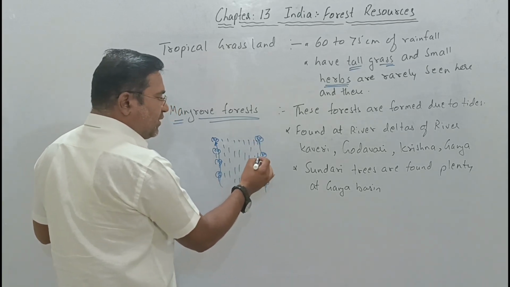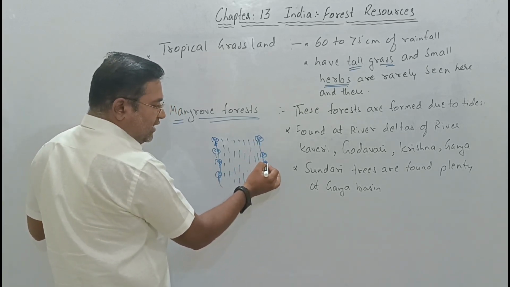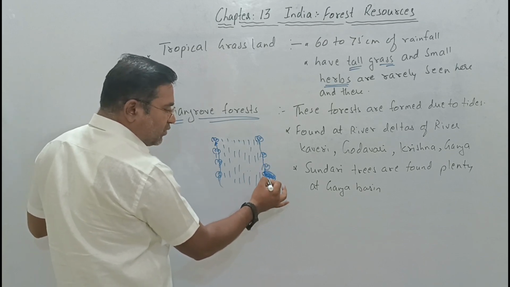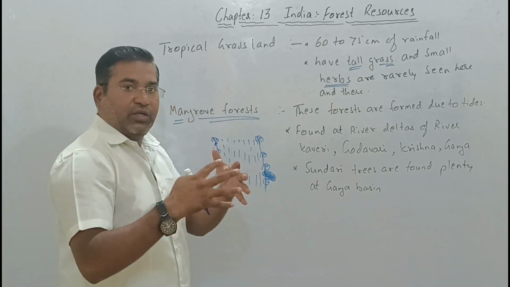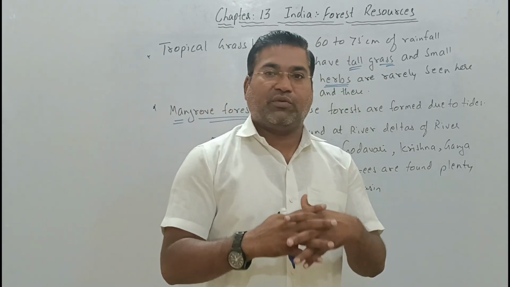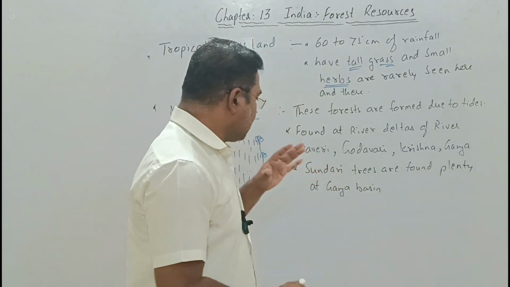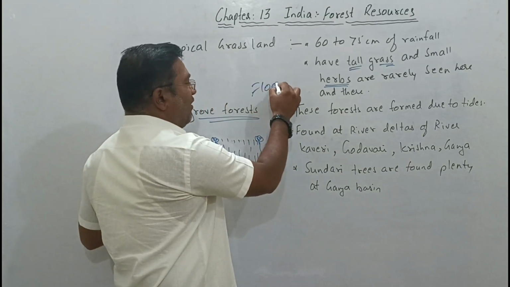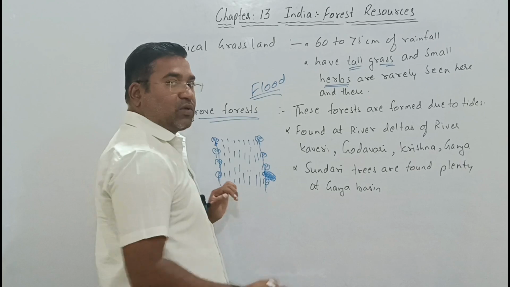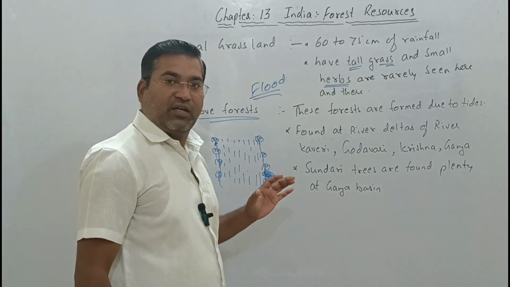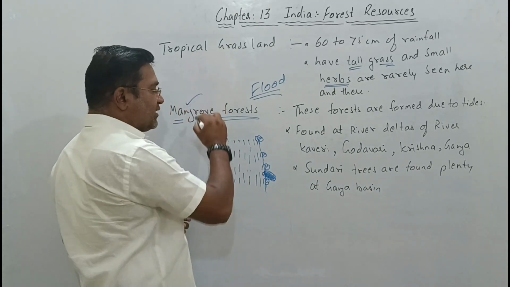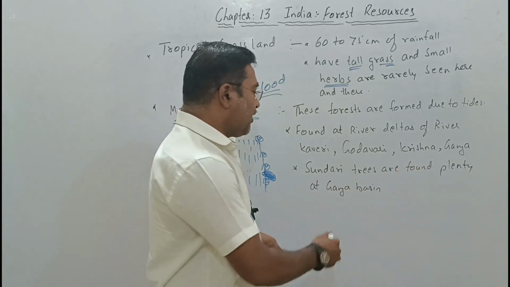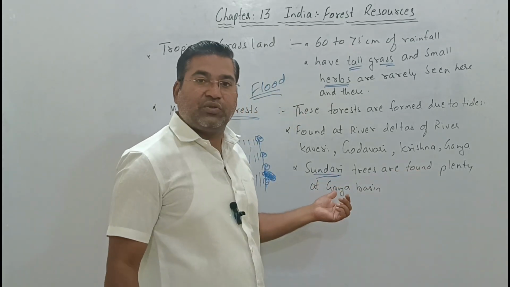Now the roots of the trees here are very deeply rooted to the floor, which helps them to connect with each other. So this even helps in stopping the flood. These forests also help in stopping the flood. Which forest? These are called mangrove forest. And at the Ganga basin near there, many trees called Sundari trees are found.